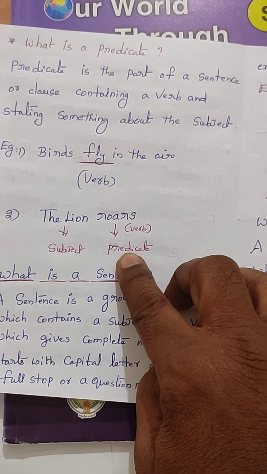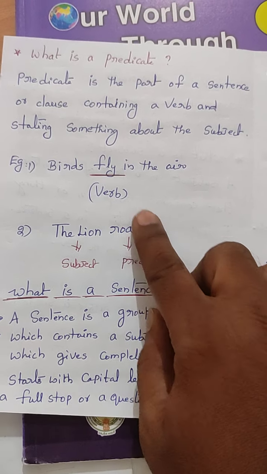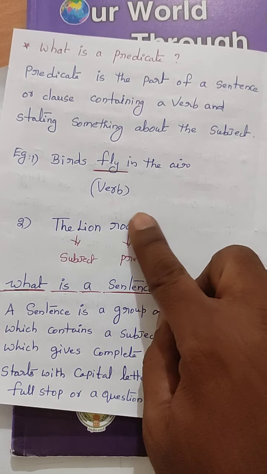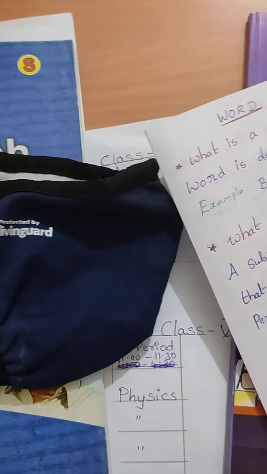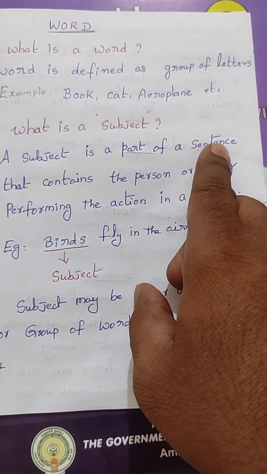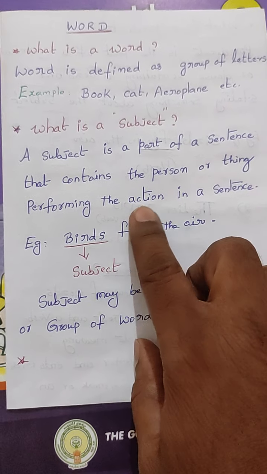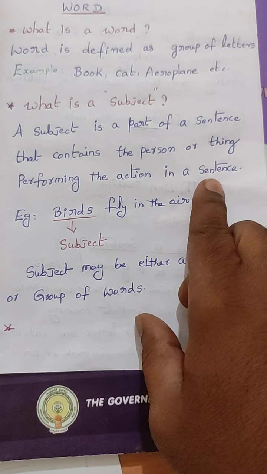Because as per our rule, if it is one word, that should be a verb. Predicate contains a verb. Children, do you understand? Once again, see, what is subject? Subject means it is a part of the sentence. Predicate is also a part of the sentence. But subject means the person or thing that performs the action.